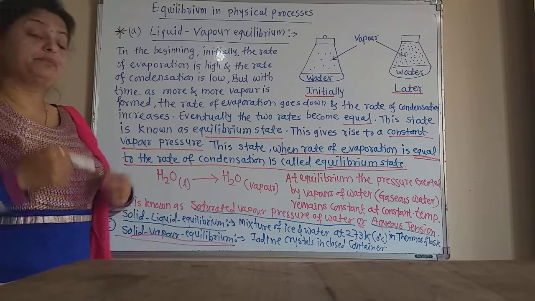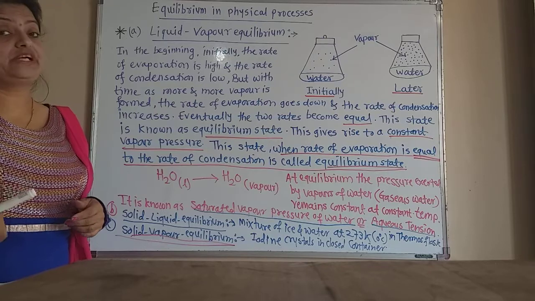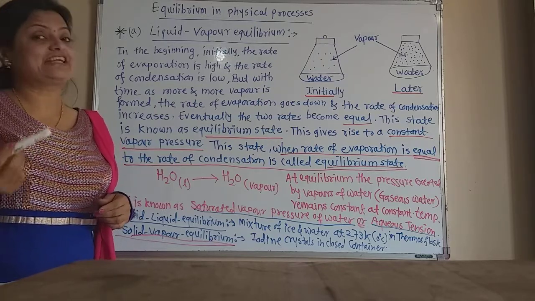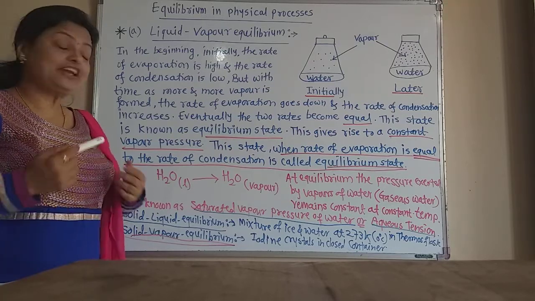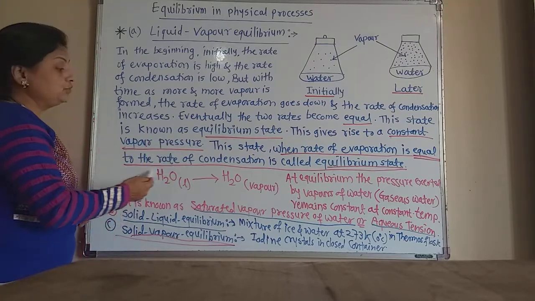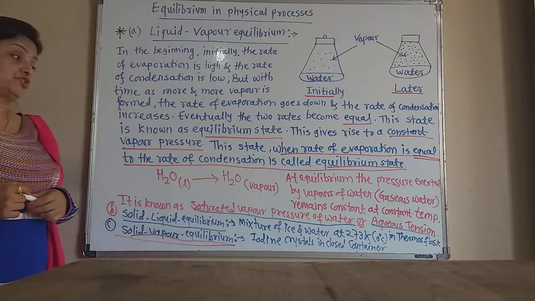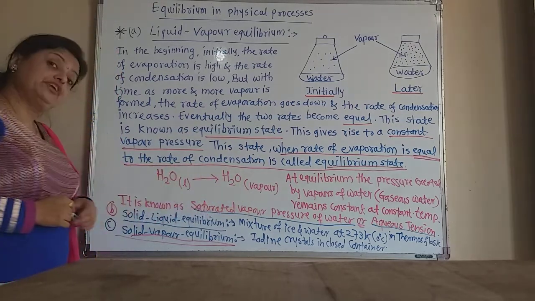We know that the pressure exerted on the surface of the liquid is called the saturated vapor pressure or vapor pressure. But in the case of water, it is the aqueous tension. And this state, when the rate of evaporation is equal to the rate of condensation, is called the equilibrium state. Now, liquid water is converted into water vapors.